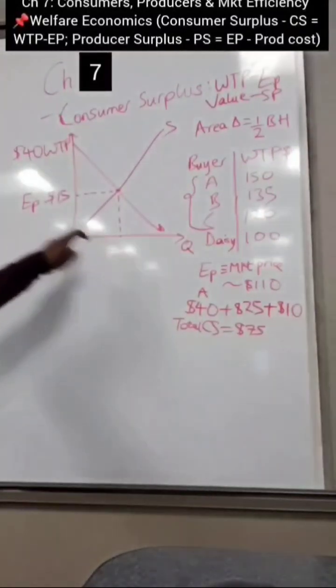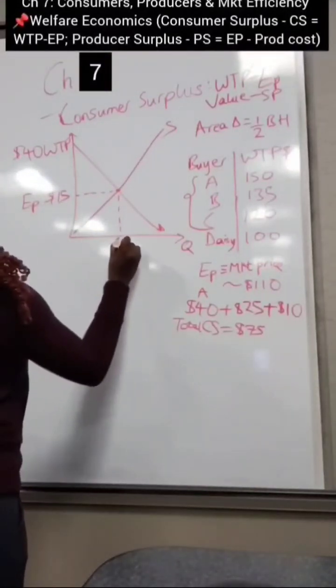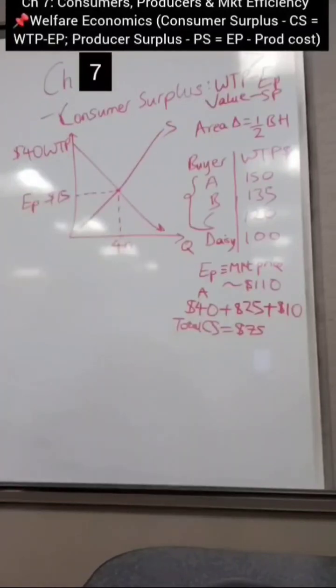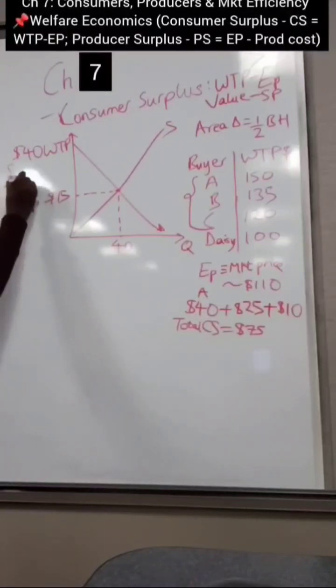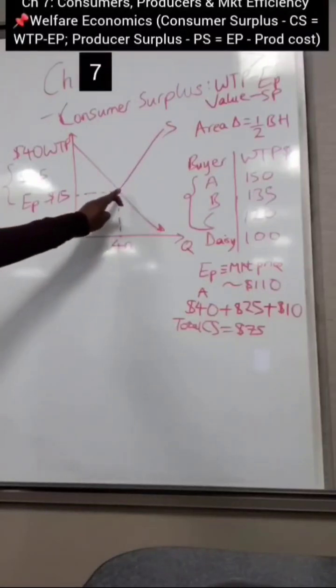All right, so now at $15, let's assume that 40 units of good are being demanded, right? This is the market price and this is the market quantity. Okay, but now the willingness to pay is as high as $40. So again, these are two different examples that I'm giving you. So you look at this shape. What shape is this? This is a triangle shape. And the difference between the willingness to pay and the equilibrium price is $25.